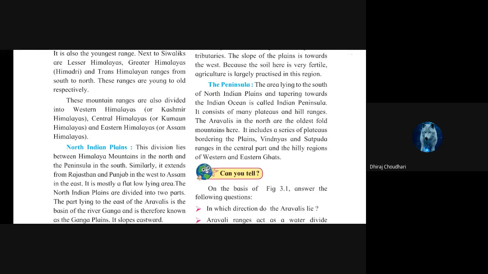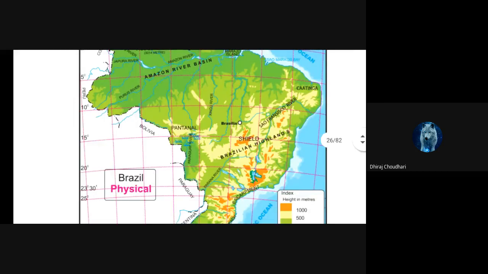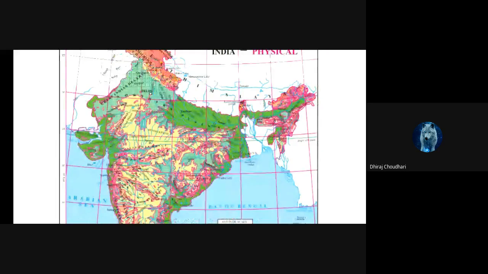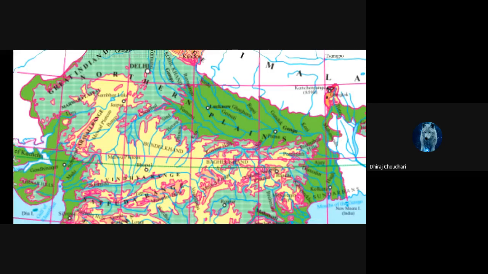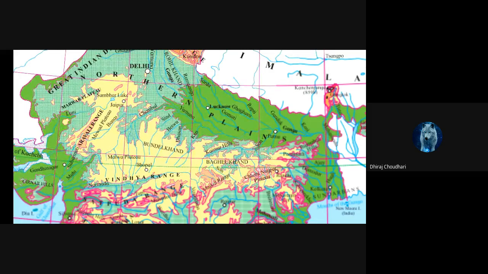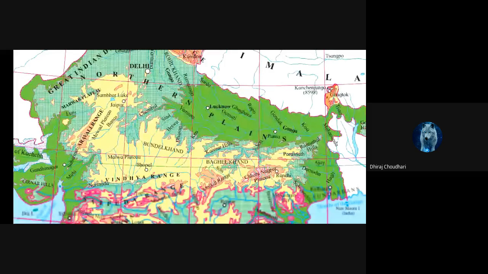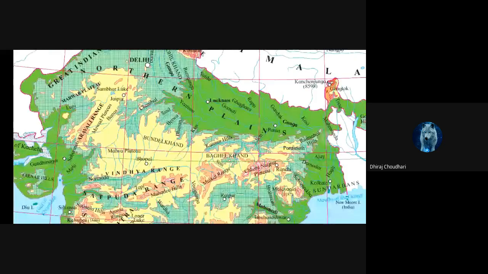The Aravalis in the north are the oldest fold mountains here. See here, I have shown you the Aravalis. South to the northern plateau, there is a peninsula region that is tapering towards the Indian Ocean. So the Aravali is the oldest fold mountain.